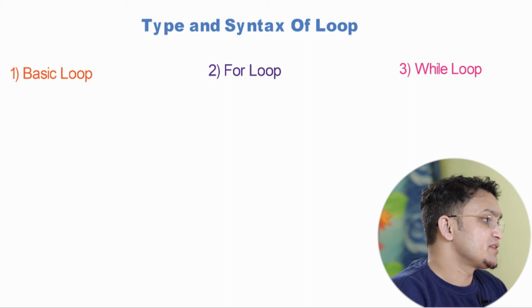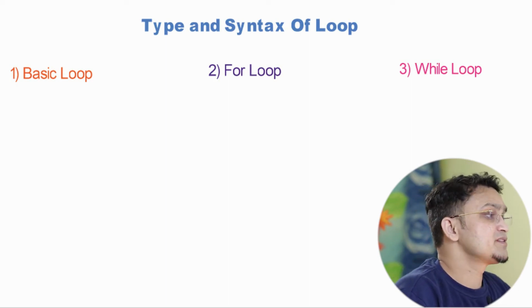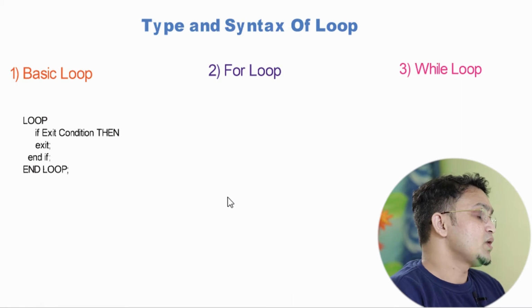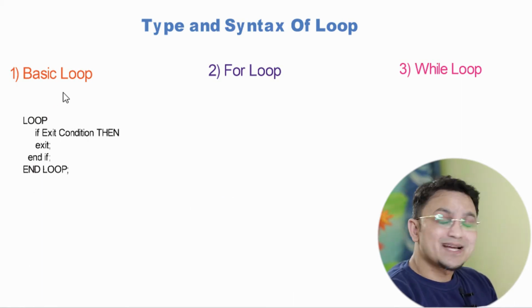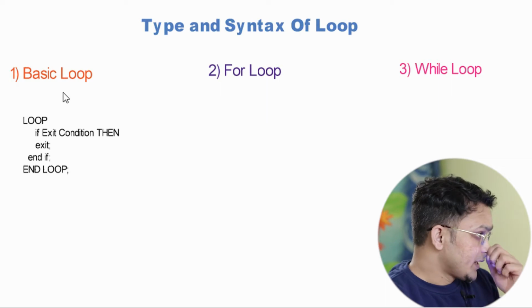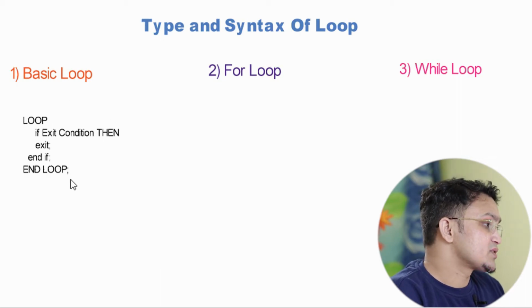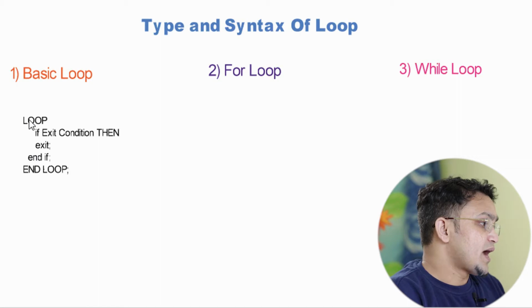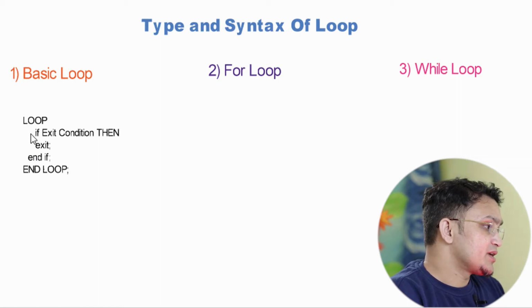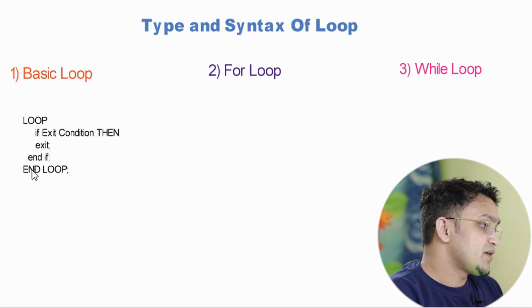Let me start with the very first one, the basic loop. How exactly will it work and what is the syntax of this basic loop? As you can see on your screen, this is the syntax of the basic loop, and let's understand it. Over here I have written loop, and inside that I have written the if condition, and inside the if condition I have written the exit keyword, and after that I have ended the loop. This is a keyword, this is my entire if condition, and this is again the keyword for my loop.